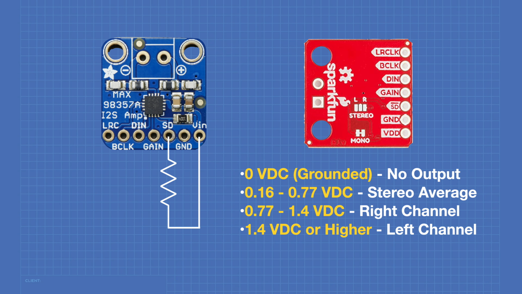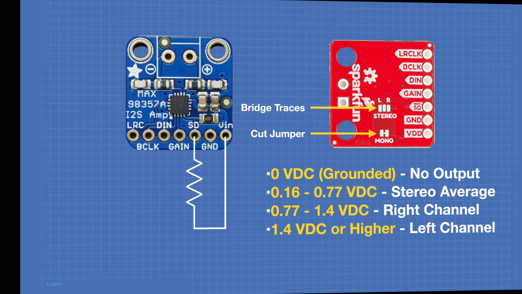Now, if you happen to have a SparkFun implementation of this module, it's a lot easier. There's a jumper on the bottom that is there by default for mono, and you can cut that jumper and then look above it at a couple of traces. There is a center trace and two marked as L and R. You'll just need a blob of solder or some other way of shorting the traces, so you can set this for either the left or right output accordingly.